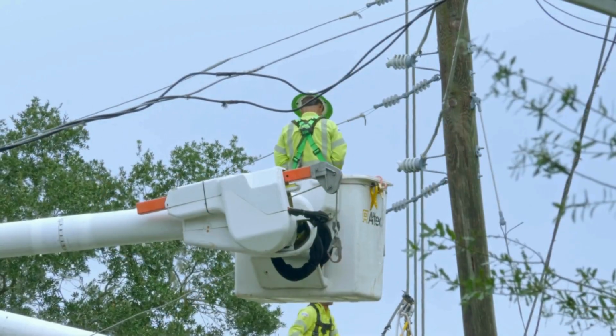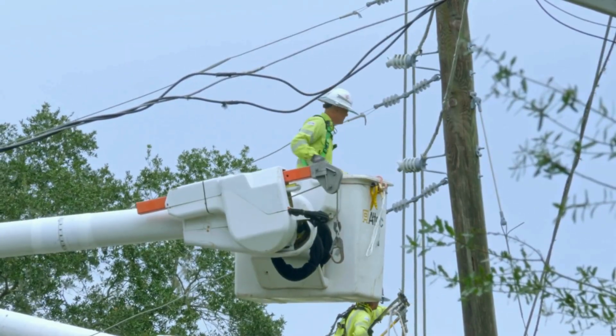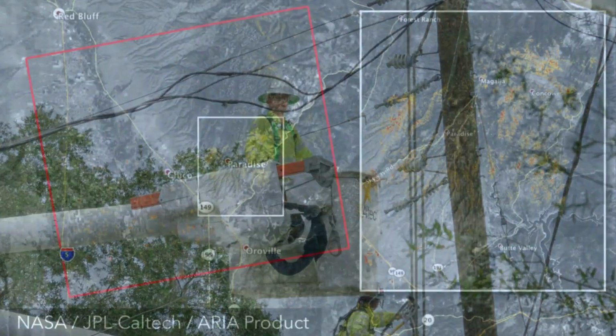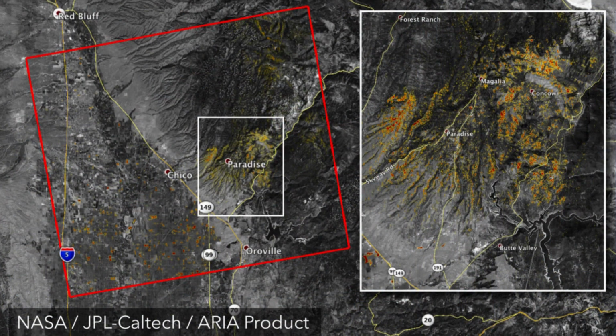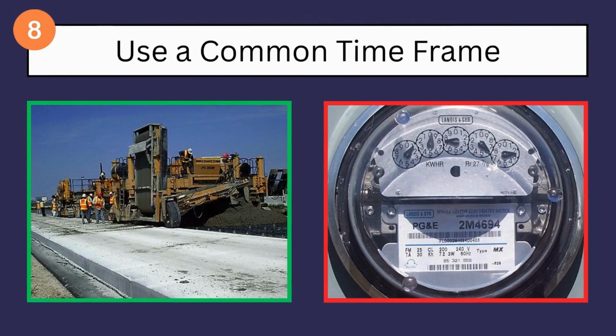This case highlights the risks of focusing only on short-term repairs without evaluating the full economic impact over the system's lifecycle. While not the only cause, this failure to compare options on a common timeframe likely contributed to costly and catastrophic outcomes. When comparing projects or investments with different durations, always normalize costs and benefits to a common timeframe. This ensures you're comparing options fairly, whether it's evaluating road materials over 40 years or power infrastructure over decades.